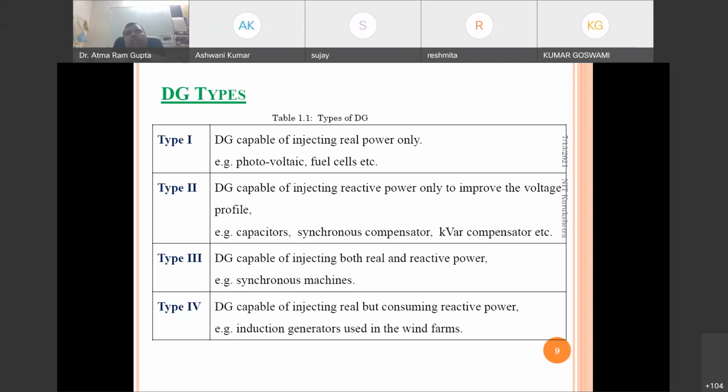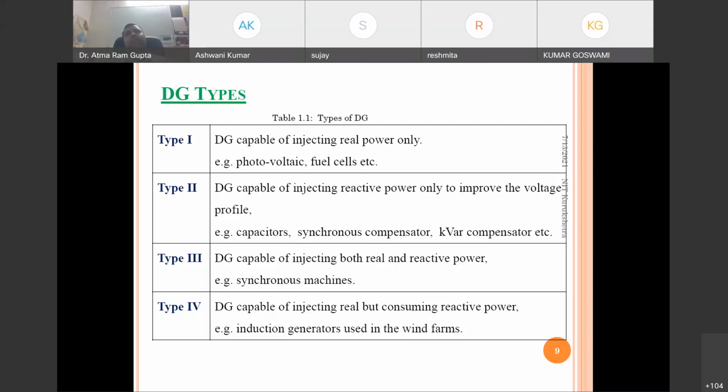Also components like transformers and transmission lines are all reactive in nature. So we need to fulfill the reactive power demand arising from the loads by installing capacitor banks, that is the conventional method.